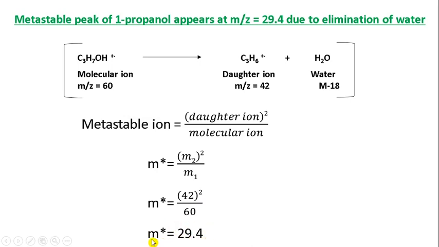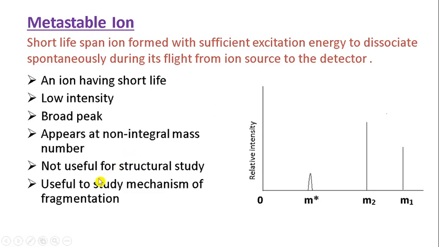It means that the daughter ion having m by z value 42 hints that there is an elimination of water. So remember this statement, it is useful to study the mechanism of fragmentation, how it gets fragmented.